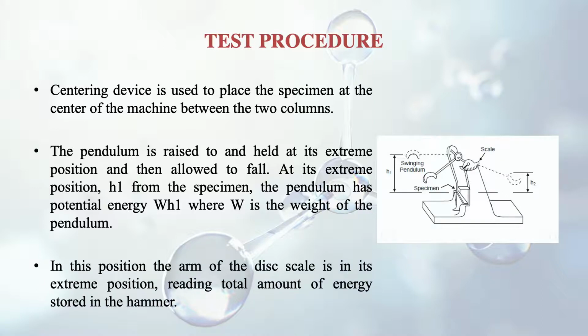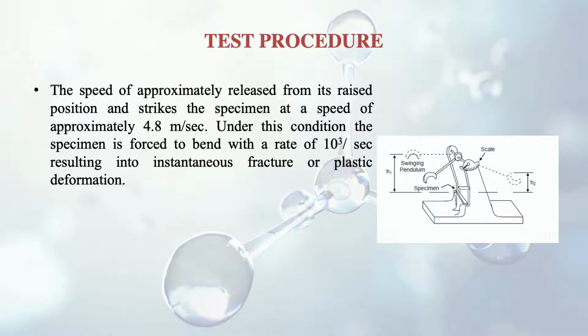So in this position, the arm of the disc scale is in its extreme position. The scale which I told you earlier has an arm, a pointer, which is at its extreme position, and it reads the total amount of energy stored in the hammer. So now we have got the energy. WH1 is the potential energy. When it is released and it reaches the bottom and strikes the specimen, it is said that it reaches with a velocity of 4.8 meter per second. That means the height at which the pendulum was at its extreme position is roughly 3 to 3.5 feet.